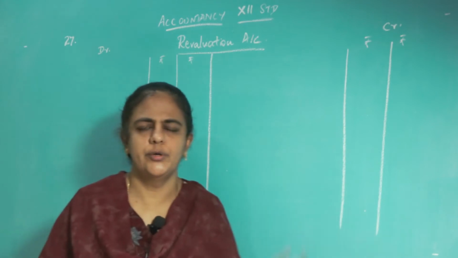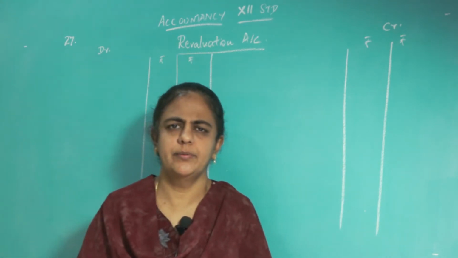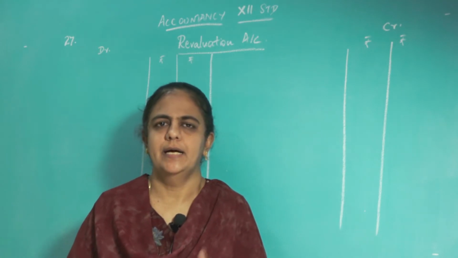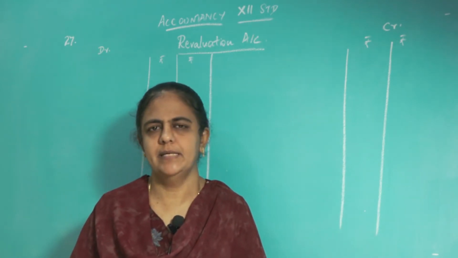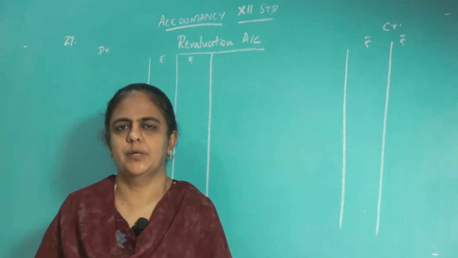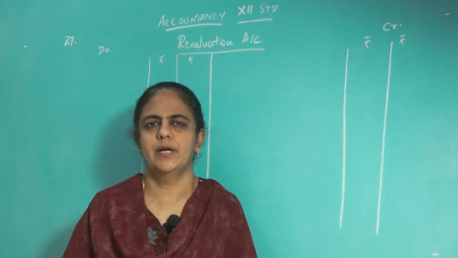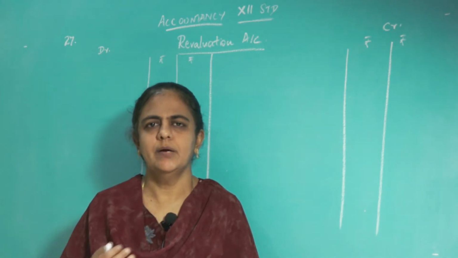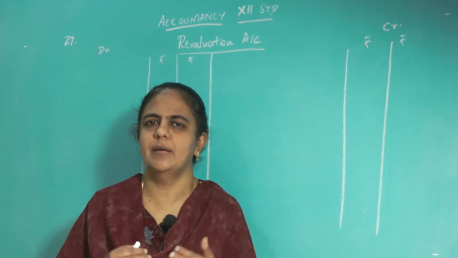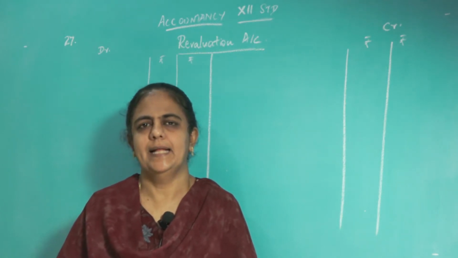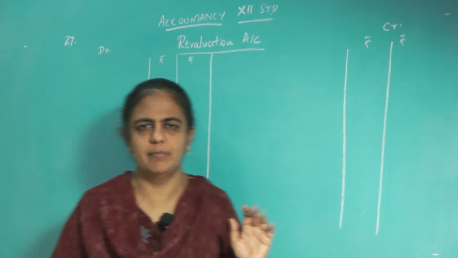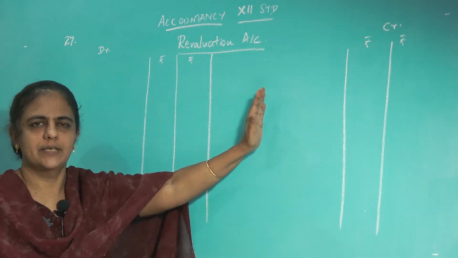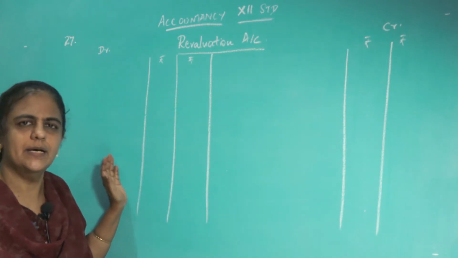Now, already I told you how to prepare the revaluation account. You have to see the adjustments given. If the actual profit is given, that has to be directly posted to the revaluation account. Suppose the present value is given, you have to go and see the balance sheet, what is the old value and whether the asset has increased or decreased or the liability has increased or decreased, and then bring the difference. The difference alone should be brought to the revaluation account. All the profits you put on the credit side and all the losses on the debit side.